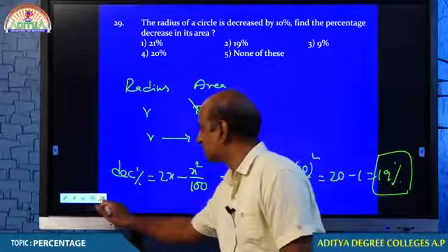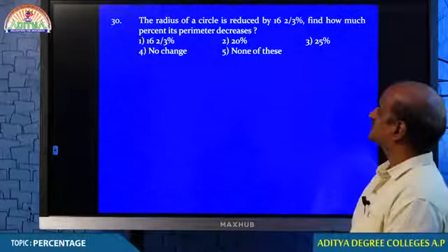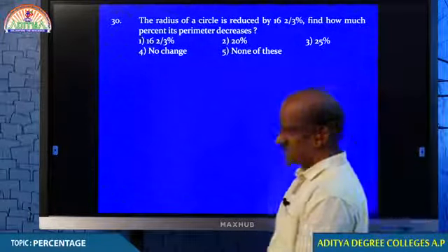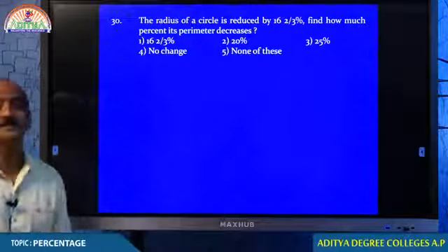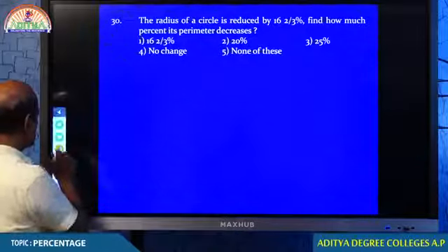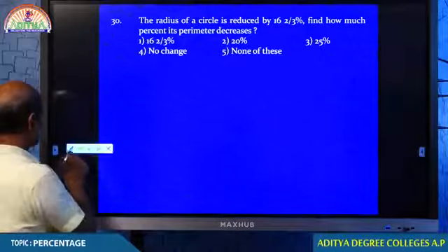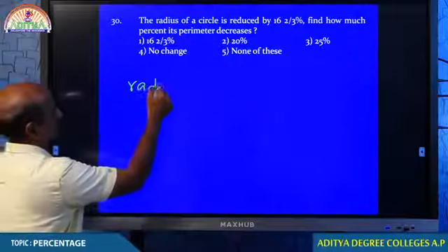So, now we move on to the next question. Question number 30. The radius of a circle is reduced by 16 by 3%. Now the question: find how much percent its perimeter decreases. Here the relation is between radius and perimeter.